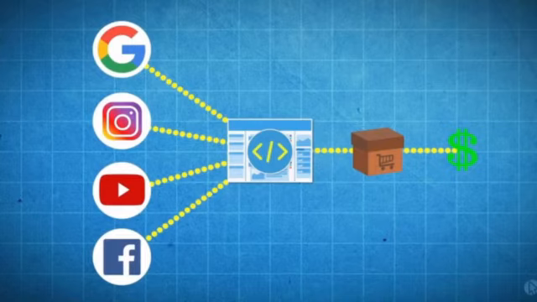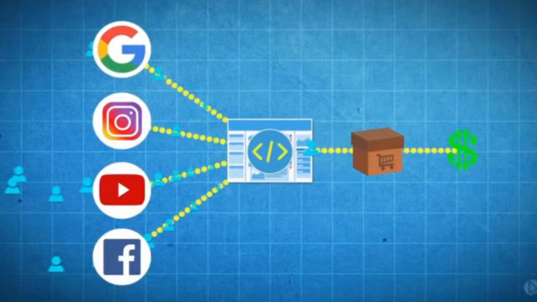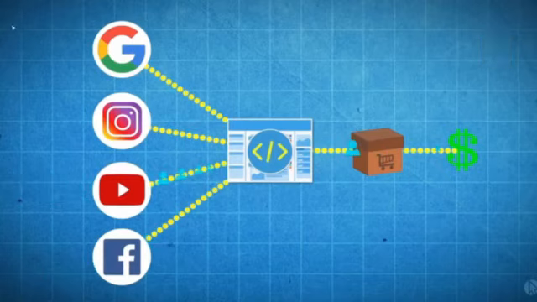Just on the home page of the website, this code has to be inserted. We have learned JavaScript in standard 11. So just in the header section, the code which is provided by Google Analytics, that code we have to include on the home page of our website. Once I insert that code into my website, then I will be able to see from which source, these many sources are there, Google or Instagram or YouTube or Facebook, I am getting more and more customers or visitors. Those are visiting my website.